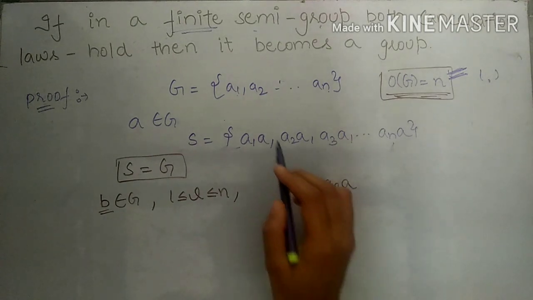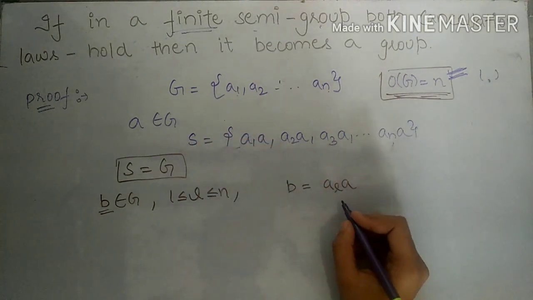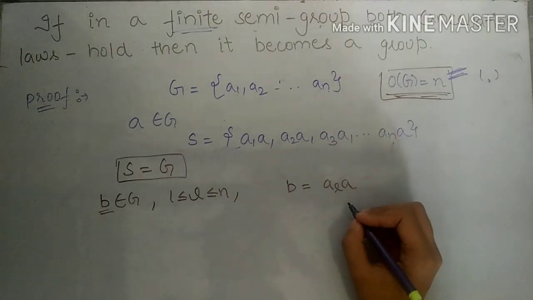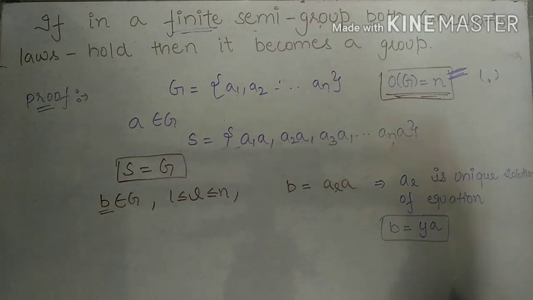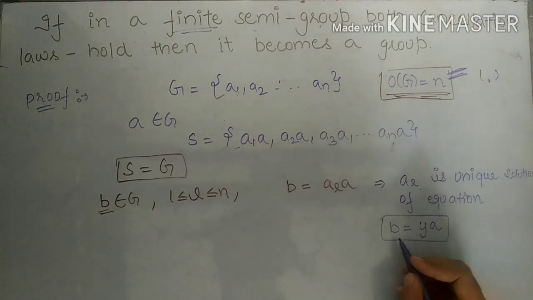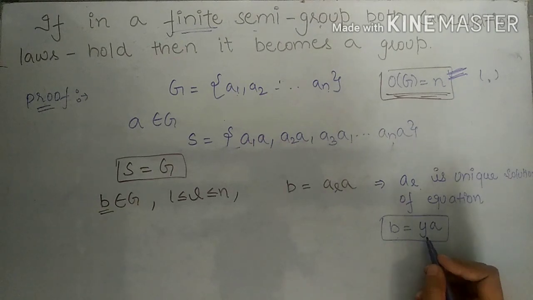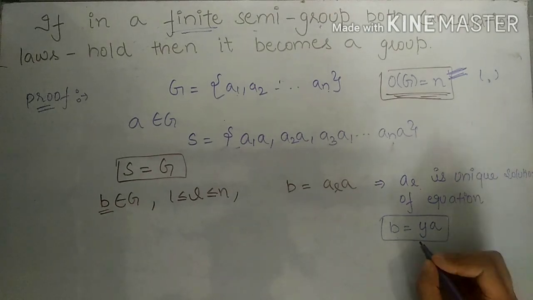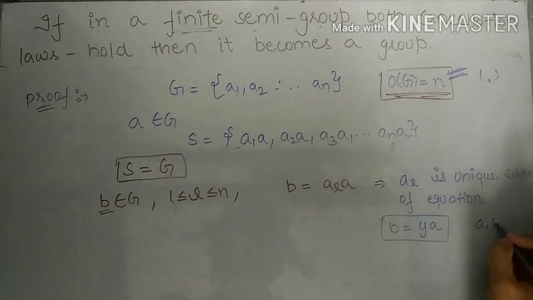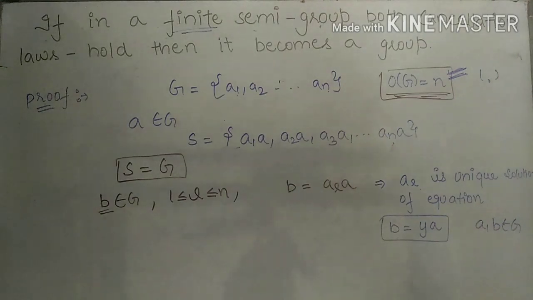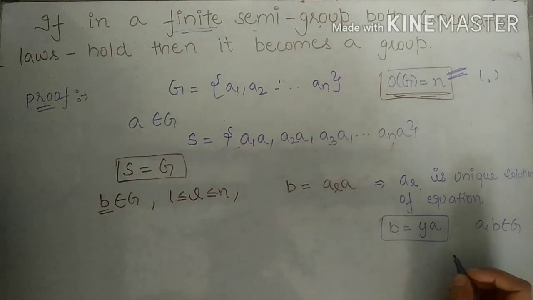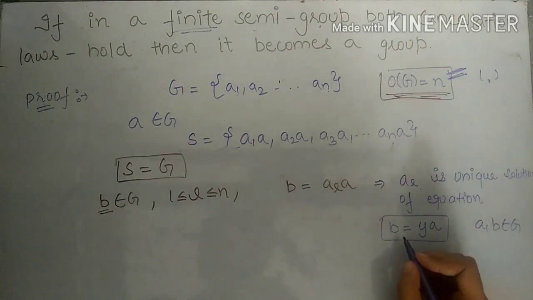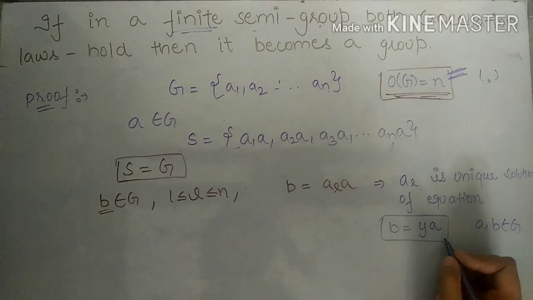And we know for each B from the set G, there must be a unique L such that B is equal to AL into A. So from here, we get that AL is the unique solution of the equation B is equal to YA, where Y is equal to AL. A and B are elements from the set G. So friends, for any A and B belonging to G, where G is the given semigroup, this equation B is equal to YA has a unique solution in the set G.